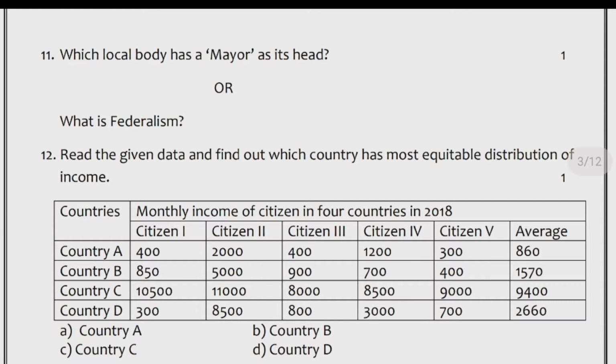Country D. Citizen 1, 300. Citizen 2, 8,500. Citizen 3, 800. Citizen 4, 3,000. Citizen 5, 700. Average 2660. A. Country A. B. Country B. C. Country C. D. Country D.